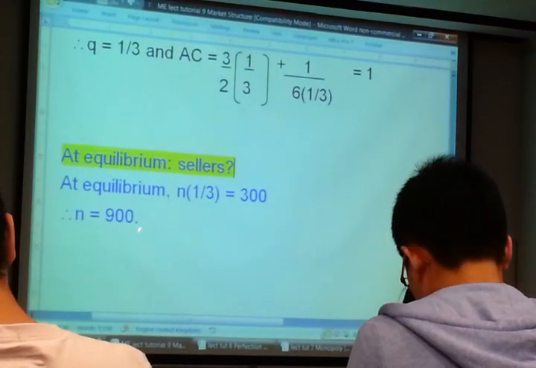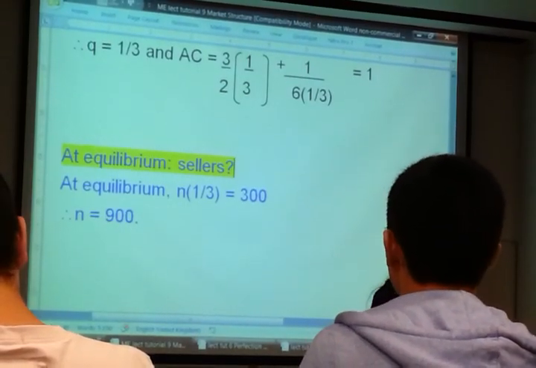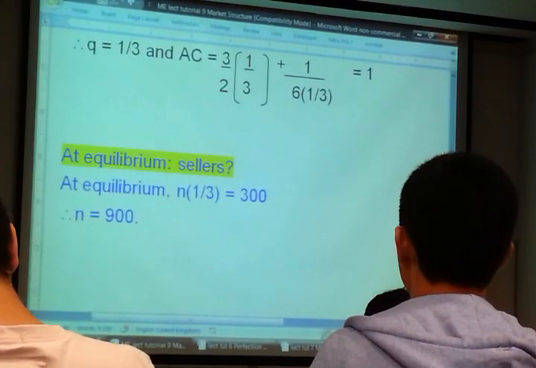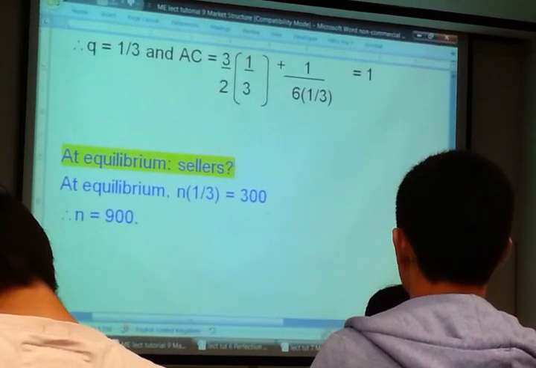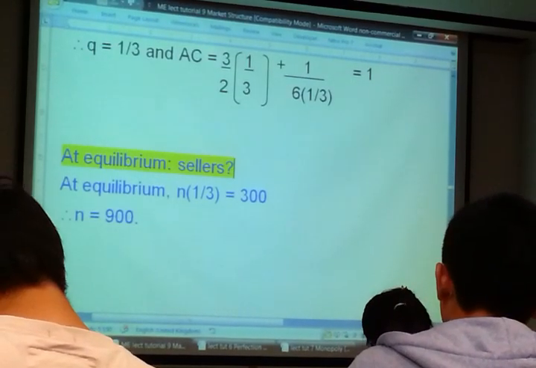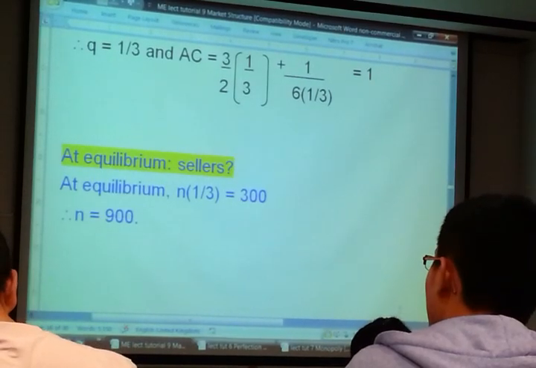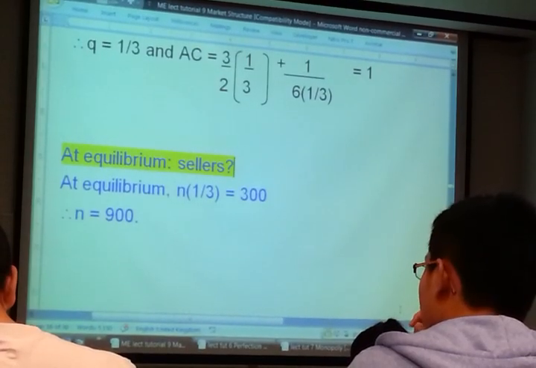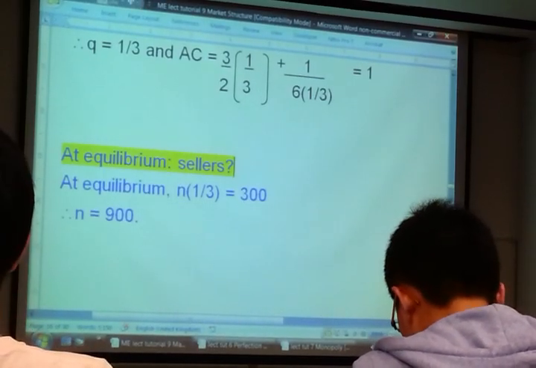900 firms. We started with 300, we now end with 900. Okay. So at equilibrium, we have 900 firms in the market. Simple. Why? This is not a question, just out of curiosity. Why are there 900 firms?